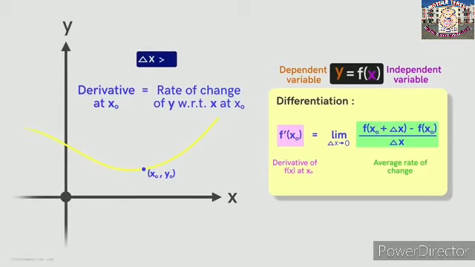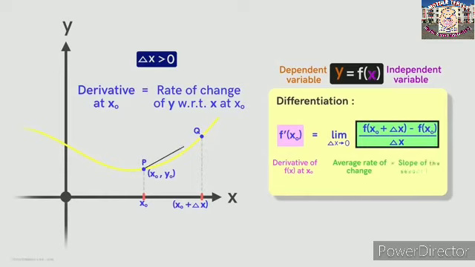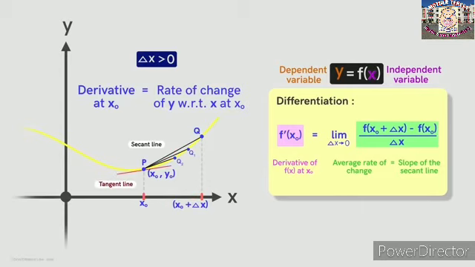If delta x is greater than 0, then x0 plus delta x will be somewhere here on the x-axis. Then this ratio is the slope of the secant line between these 2 points. Now, as we find the average rate in the interval closer and closer to x0, we see that these secant lines approach the tangent line at x0.